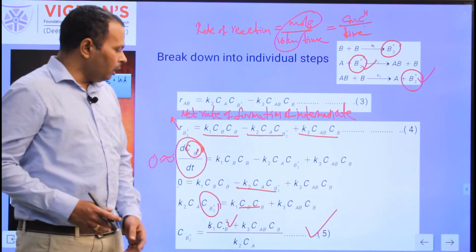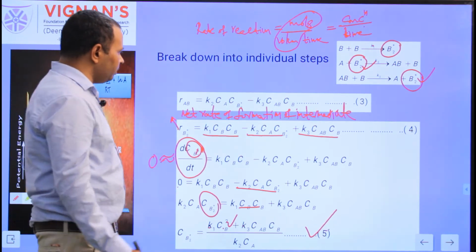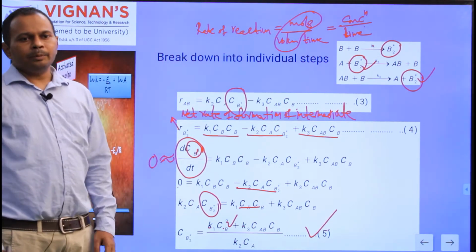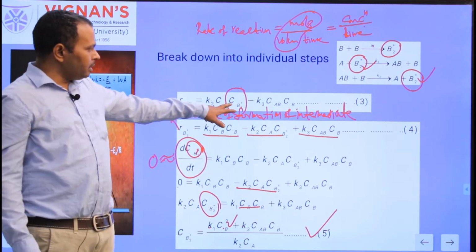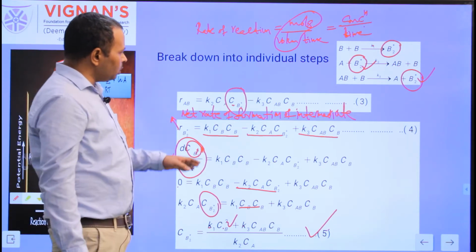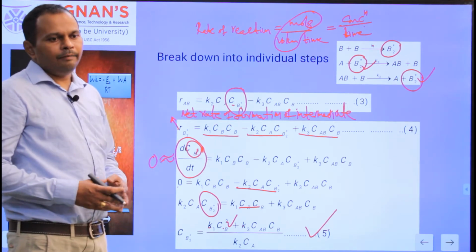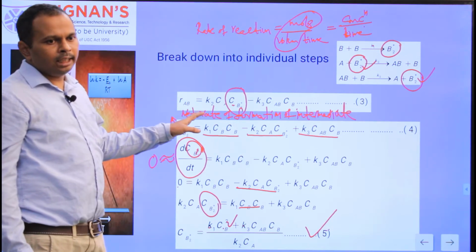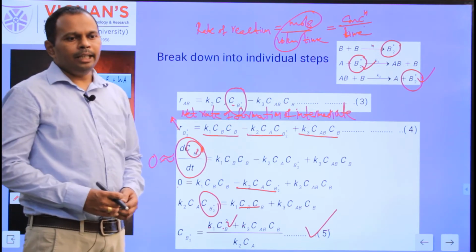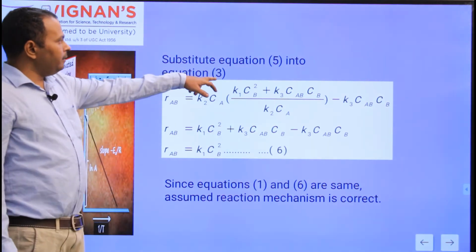So equation 5 is the concentration of the intermediate B2*. Now where do we need to substitute equation 5? Our next step is to substitute equation 5 into equation 3 in place of CB2*. Why? Because CB2* we cannot find out; that's why we express it in terms of known quantities. After substituting, do certain mathematical manipulation. If the R_AB you get matches equation 1, the R_AB based on experiments, our assumed reaction mechanism is correct. If it does not match equation 1, we need to assume some other reaction mechanism and test it again.